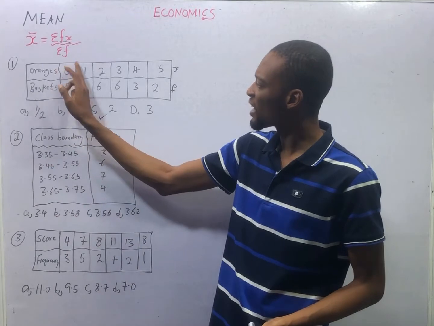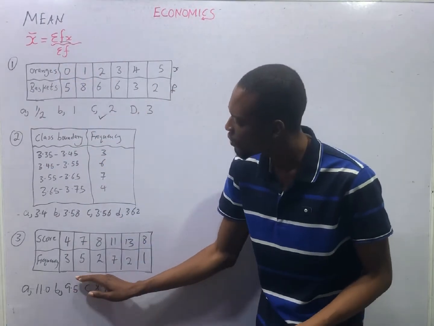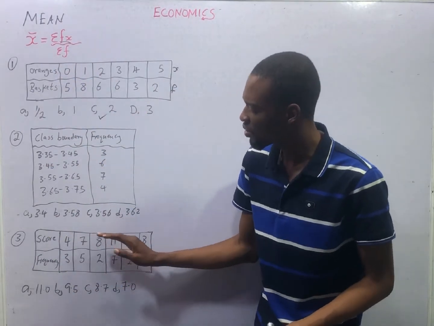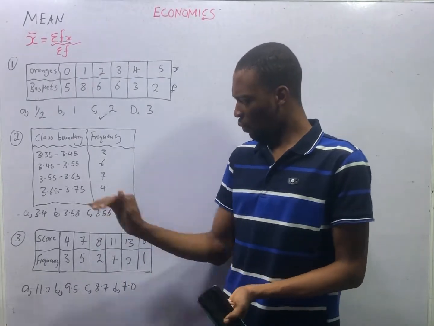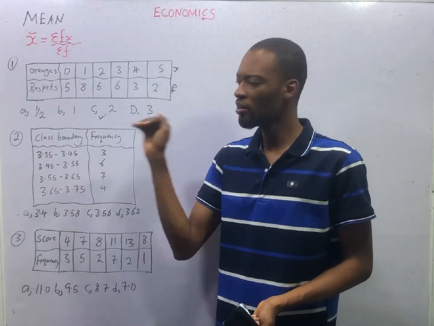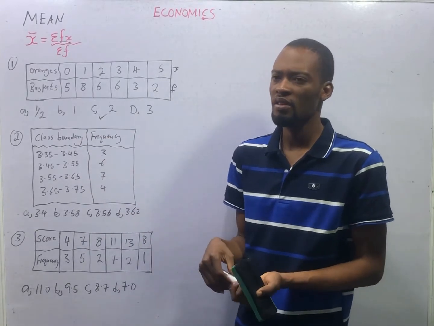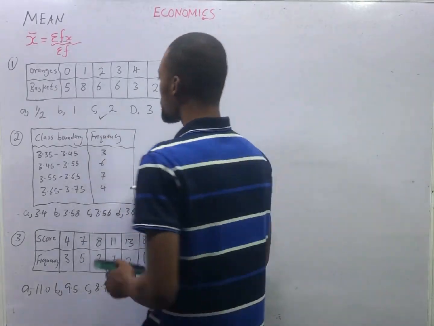Because here we are given a fixed number. Here we are given a fixed score. You know that, okay, we are dealing with one value. But when you are given class interval or class boundary, you still write out the table. You do something like this.